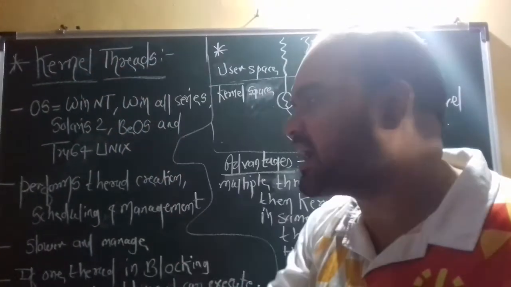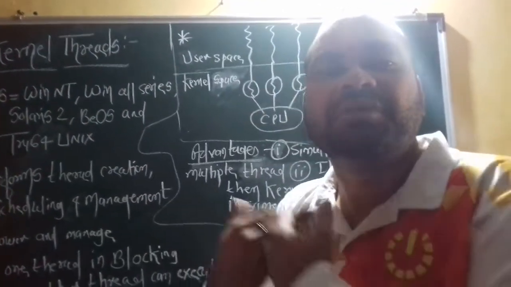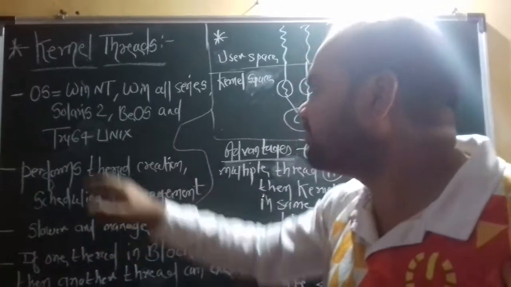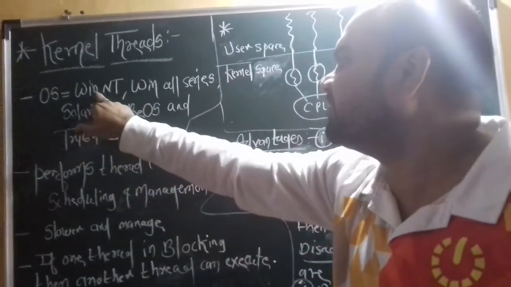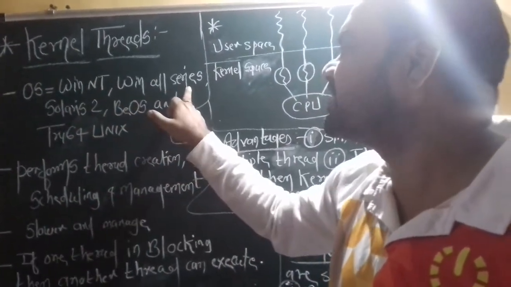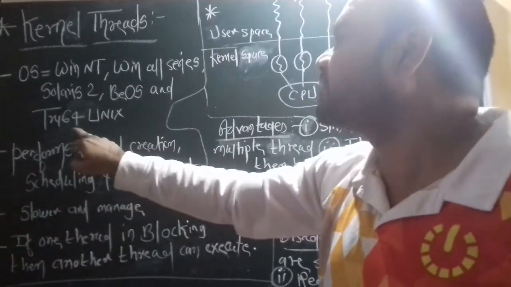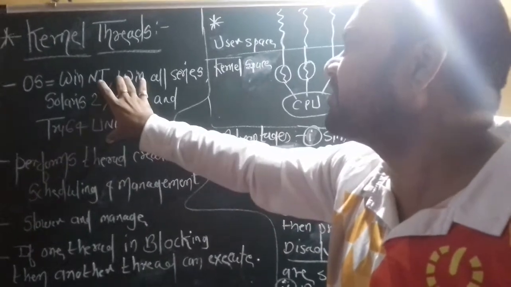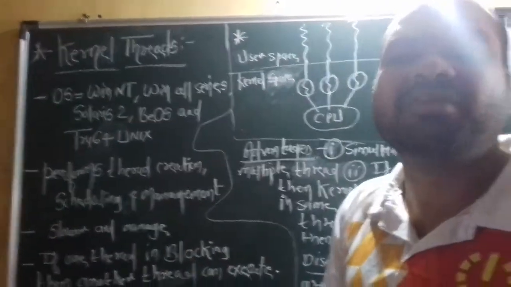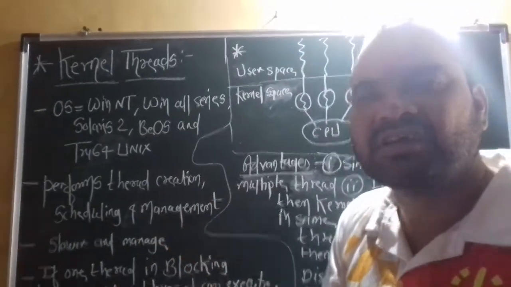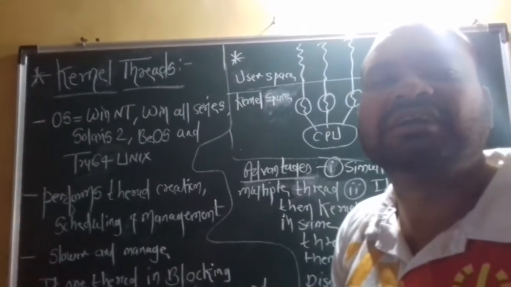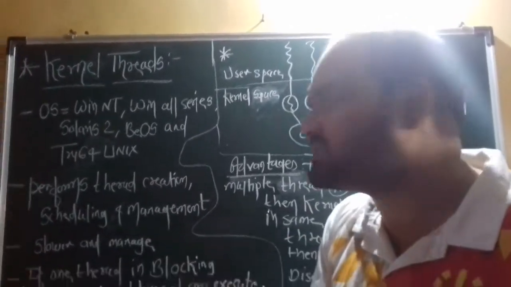Kernel threads are available in a number of machines, that is, a number of operating systems. Which operating systems? Windows NT, the Windows series of OS, Solaris 2, BeOS, and Tru64 Unix. These are just examples of operating systems. In these OSs the kernels are available, and the kernels create threads at their own level properly and successfully.